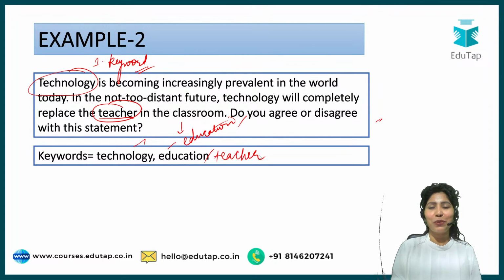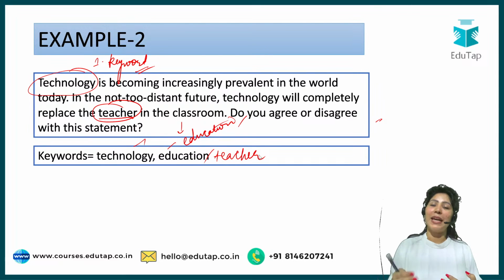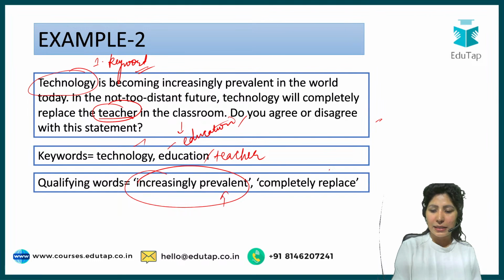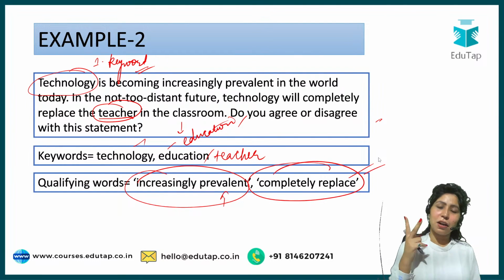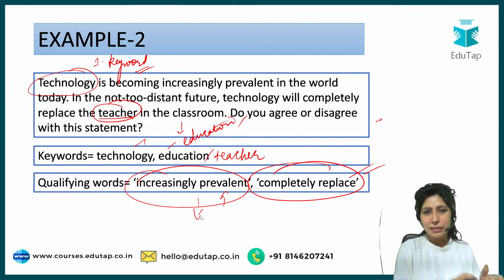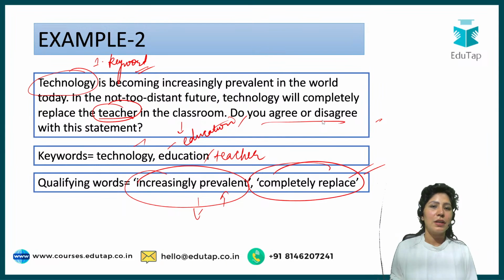And what is the qualifying word? What is the opinion of the examiner here? The examiner feels that robots or technology will replace teachers in the classroom entirely. Increasingly prevalent, this is increasing, and it will completely replace. So there are two opinions of the examiner. So the first thing you have to talk about is that technology is becoming increasingly prevalent. That will be your first question. Secondly, what do you think about it? Do you agree or disagree that it will completely replace the teacher in the classroom? So these two things have to be kept in mind. That is your distinction regarding keywords and qualifying words.